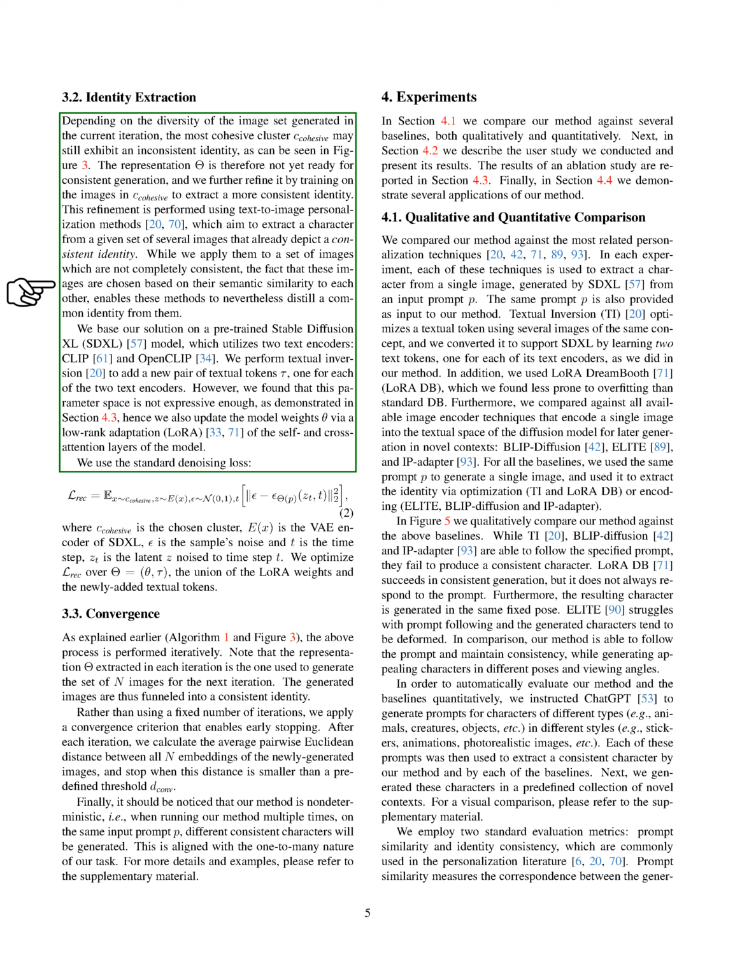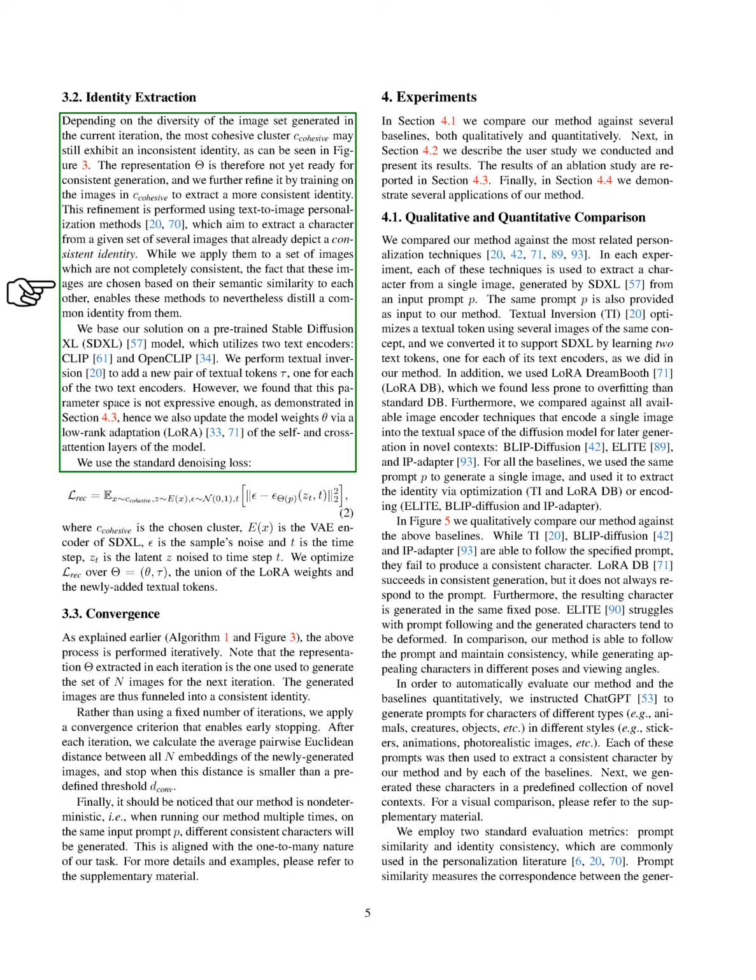We use text-to-image personalization methods to do this. These methods aim to extract a character from a set of images that already depict a consistent identity. Even though our set of images isn't completely consistent, these methods can still distill a common identity from them because the images are chosen based on their semantic similarity to each other.